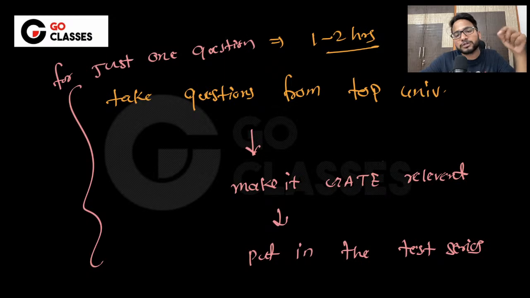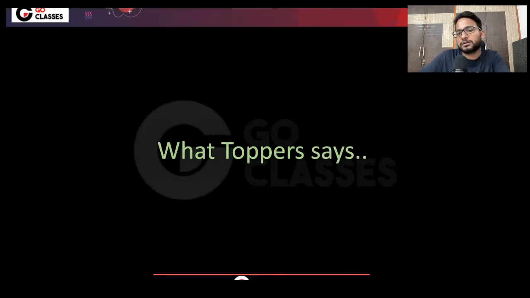of this process, because we have to first search out the question on the top universities, then we need to make it GATE relevant, right? So the total amount of time that just for one question we spend is just 1 to 2 hours. Okay, so this is what happens for just one question. Now let me tell you what toppers say about it.